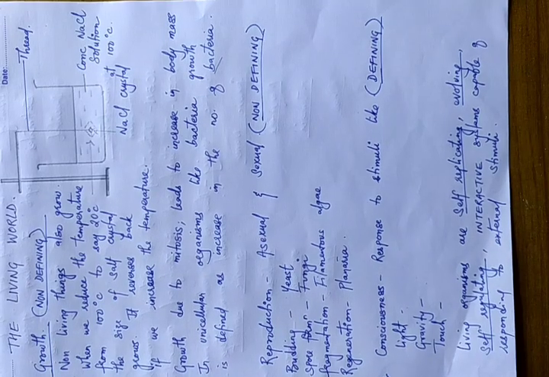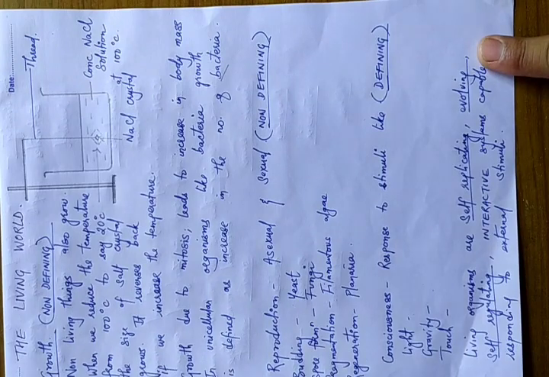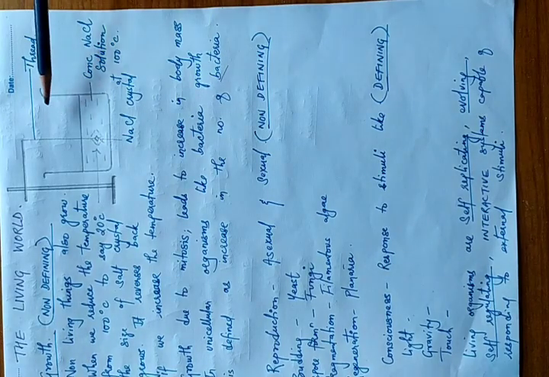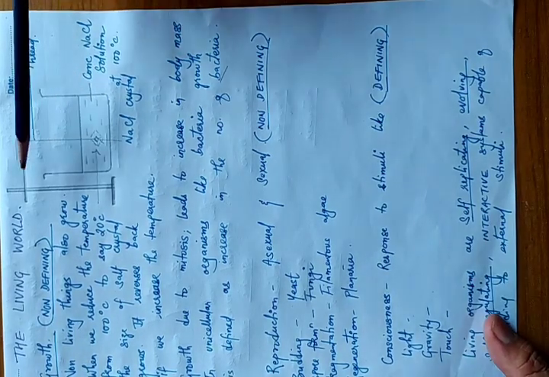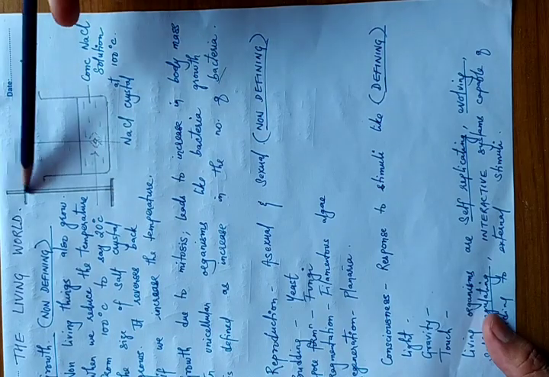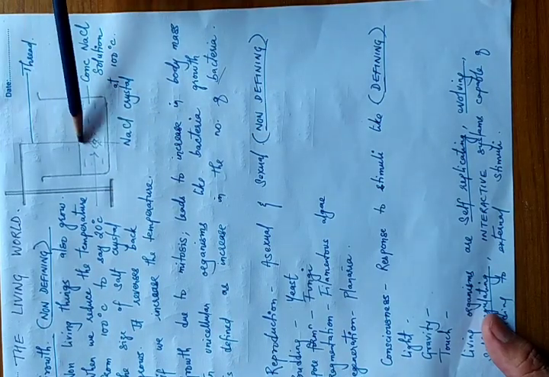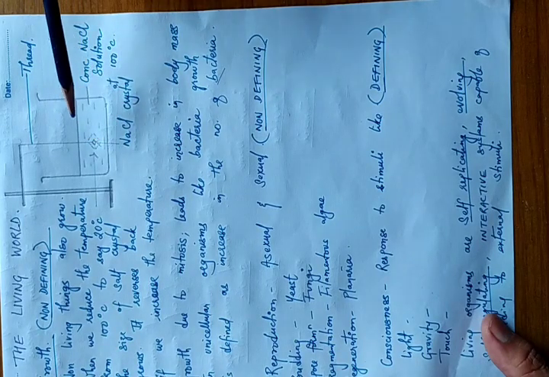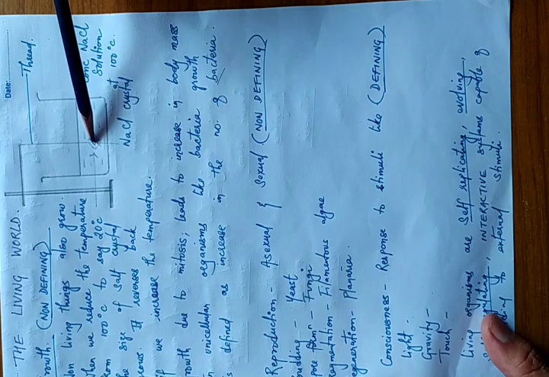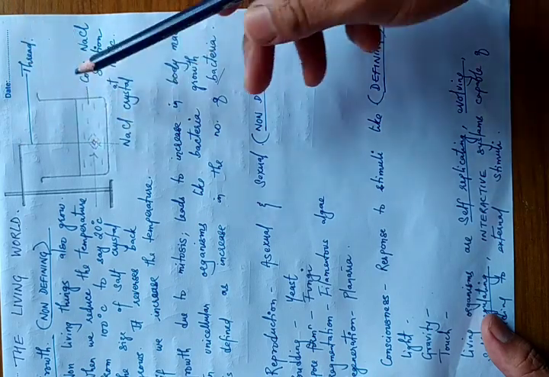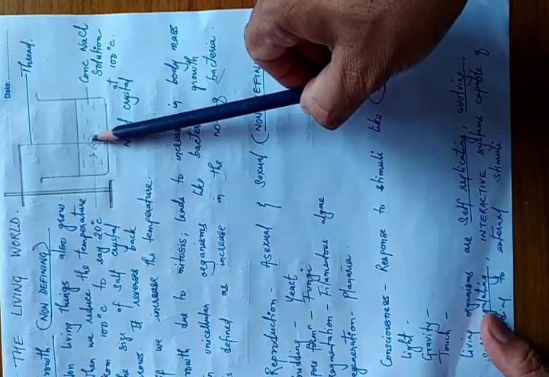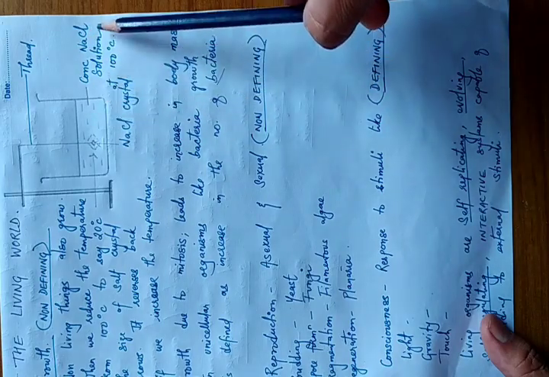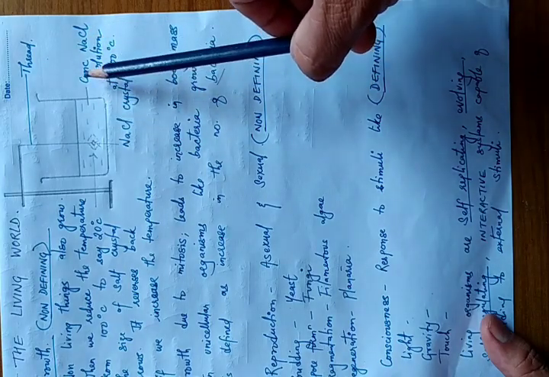So one specific example of non-living things that grow, I put it here on paper. Say for example, in this figure you see this is the apparatus that has been set up. This is a stand, okay, and with the help of a thread we have fixed a small crystal of sodium chloride, that is common salt. We have attached the crystal of common salt to a thread and hung it here. And in this beaker we have concentrated sodium chloride solution. This is common salt. Okay, that is concentrated. We have made it highly concentrated.